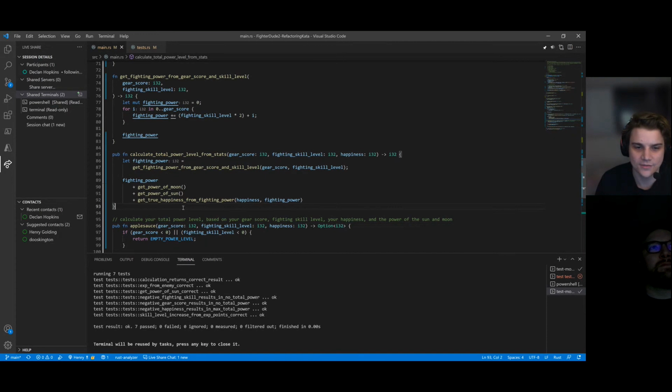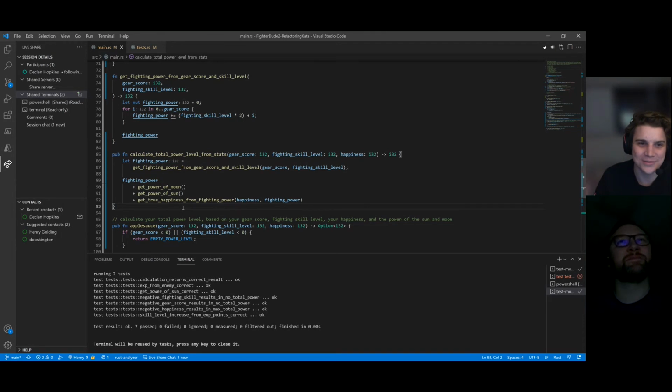Yeah, it's definitely a good exercise in code understanding and refactoring for that understanding. Because I wrote this kata as total nonsense, and now I'm seeing meaning come out of it, which wasn't supposed to happen. But it has a meaning now. These things actually make sense. The gear score and fighting skill level give you an invalid thing if it's negative. Happiness makes you evil. So there's logic that has been pulled out of this nonsensical program. We probably wouldn't have got there without some refactoring.